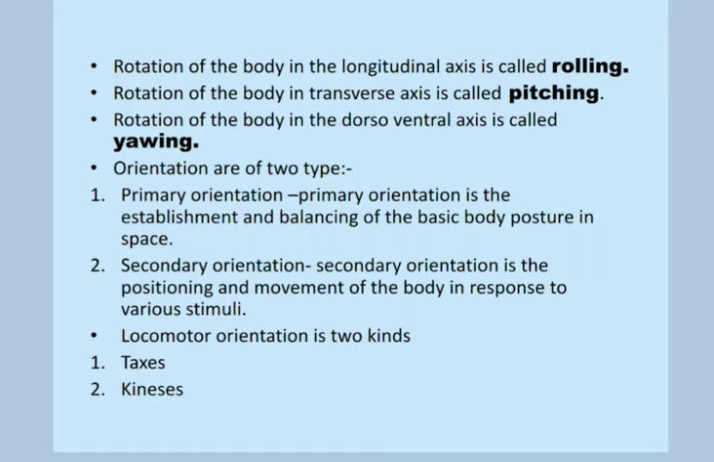Orientation is of two types. One is primary orientation and the second is secondary orientation. Primary orientation is the establishment and balancing of the basic body posture in space. Secondary orientation is the positioning and movement of the body in response to various stimuli. And locomotor orientation is of two kinds, taxis and kinesis.